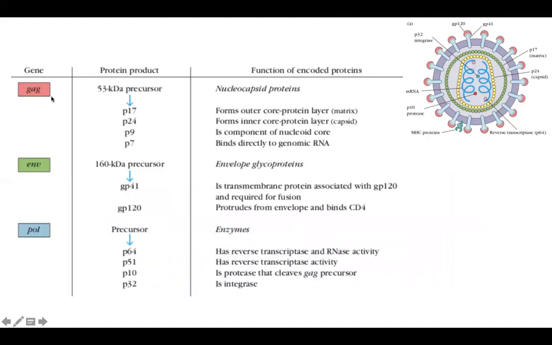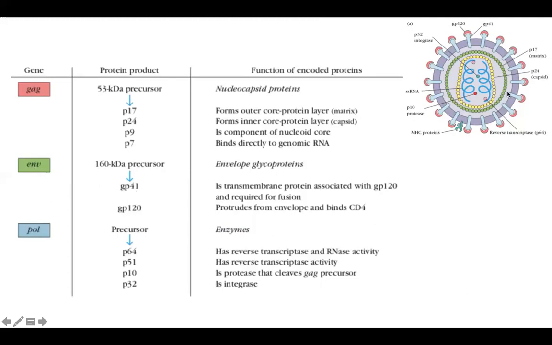So these are the structural genes. Like I told, there are three structural genes: GAG, POL, and ENV. So ENV is the envelope. It is going to make your glycoprotein 41 and glycoprotein 120.